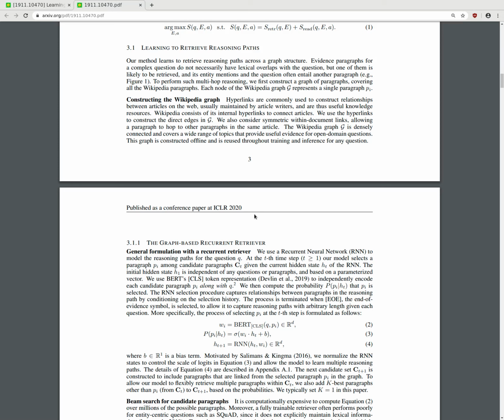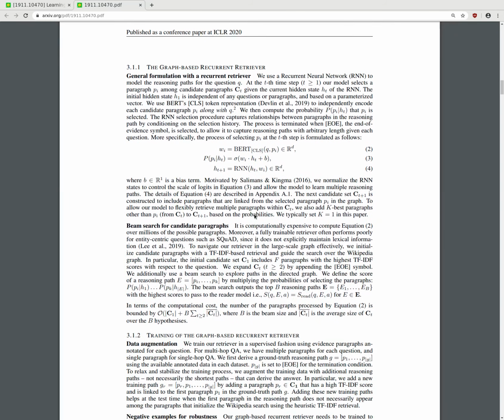We use hyperlinks to construct direct edges, and we also consider symmetric within-document links, allowing a paragraph to hop to other paragraphs in the same article. The Wikipedia graph G is densely connected and covers a wide range of topics that provide useful evidence for open-domain questions. This graph is constructed offline and is reused throughout training and inference for any question.